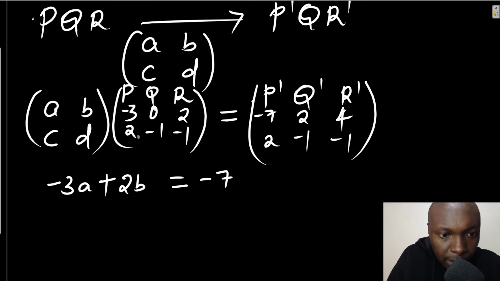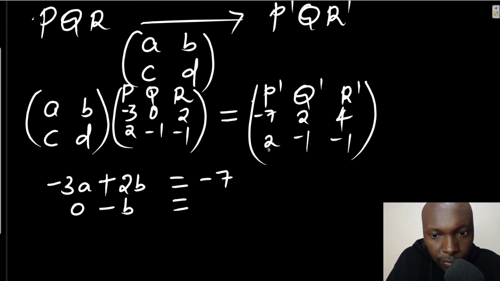A multiplied by 0 gives 0, plus B multiplied by -1 gives -B, and this should give 2. With these two we'll be able to solve the simultaneous equations. You can see in the second equation, -B is equal to 2.